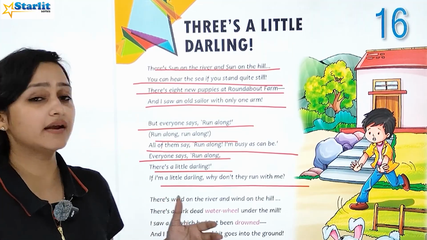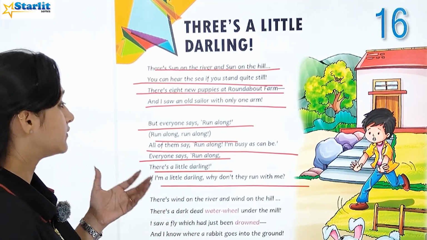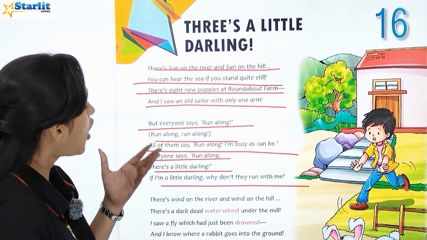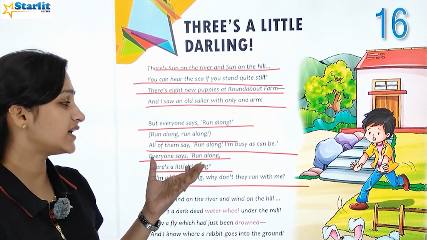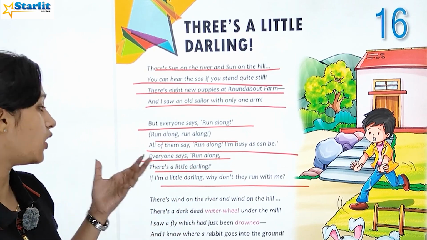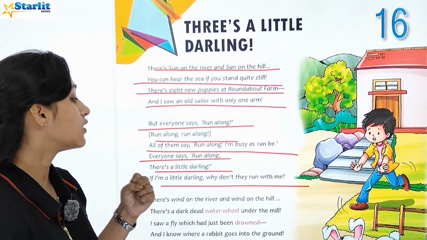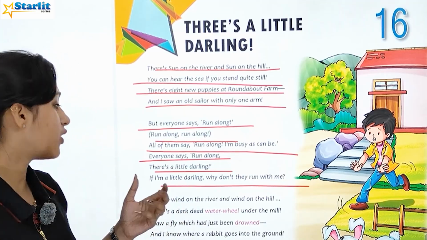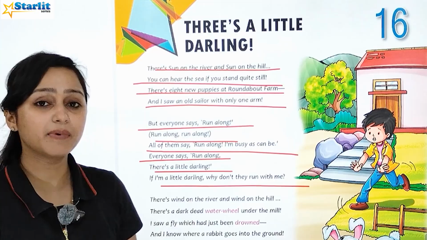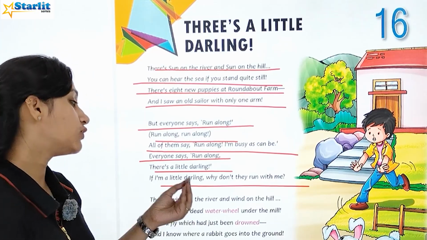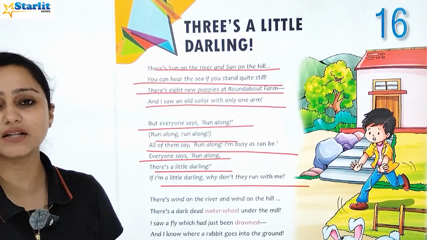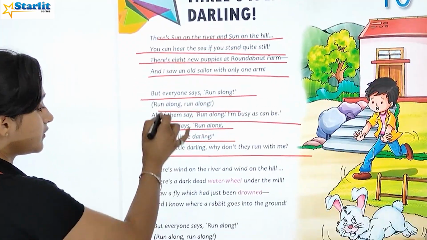So, हर कोई कह रहा है run along, run along, भागो, साथ भागो. All of them say run along. सब कह रहे हैं साथ भागो. I am busy as can be. मैं इतना busy जैसे मैं हो सकता हूँ. Everyone says run along. So हर कोई कह रहा है चलो भागो. There's a little darling. वहाँ पे एक little darling है. If I अगर मैं वो little darling हूँ, why don't they run with me? वो मेरे साथ run क्यों नहीं कर रहे?